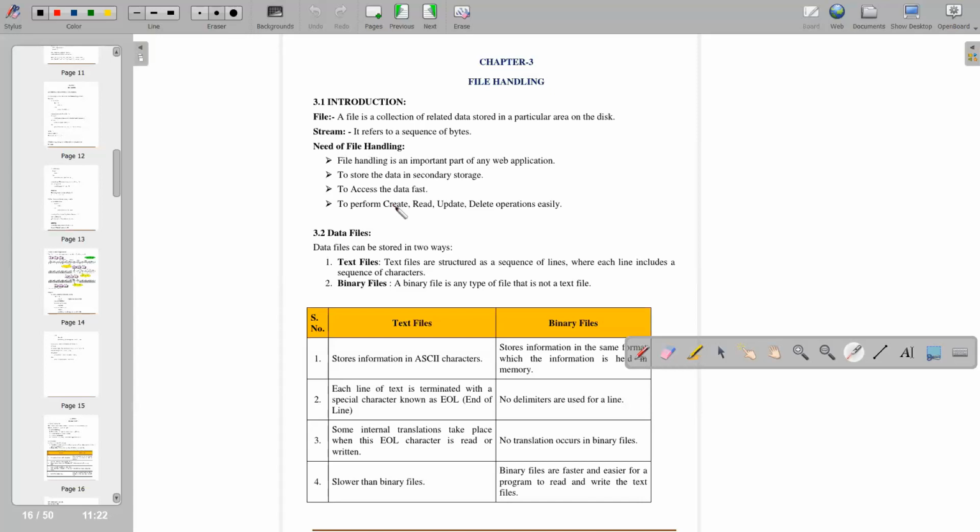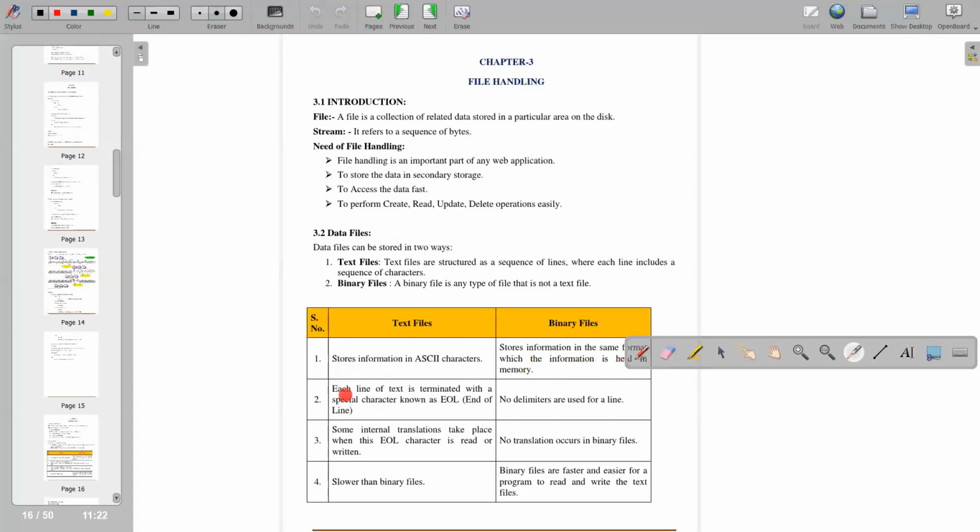What are ASCII characters? You might have studied in the Boolean algebra chapter what ASCII characters are. These are A, B, C, D. These are your ASCII characters. And binary files are stored in the same format in which the information is held in memory.